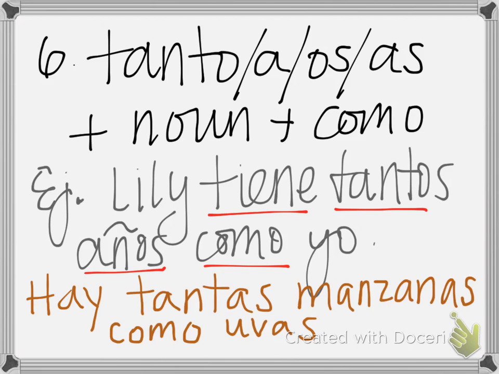Or there are as many apples as grapes. Okay, so you don't just have to use people with these comparisons. You can use a lot of different things.